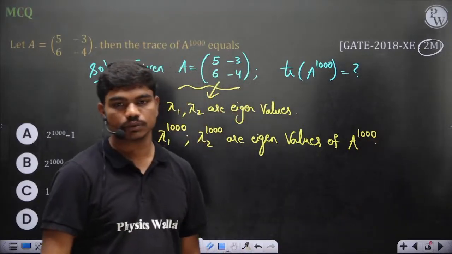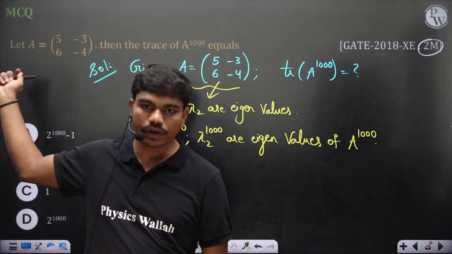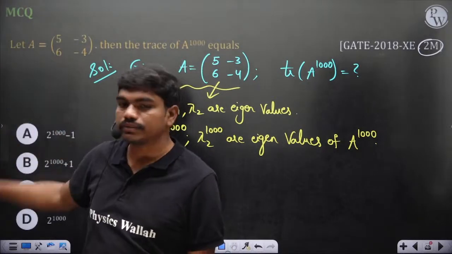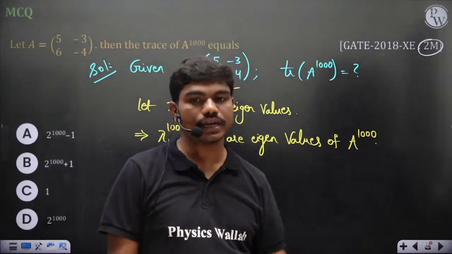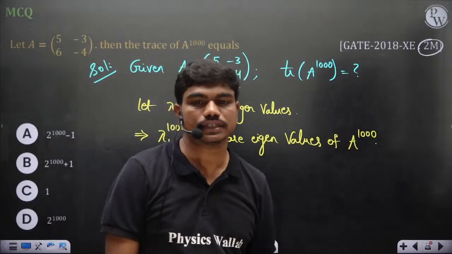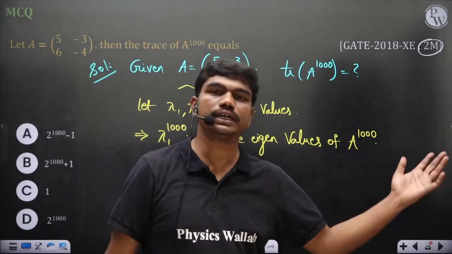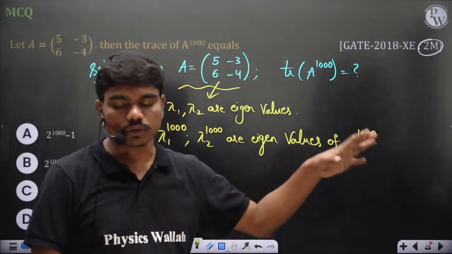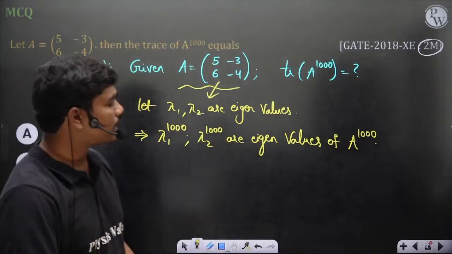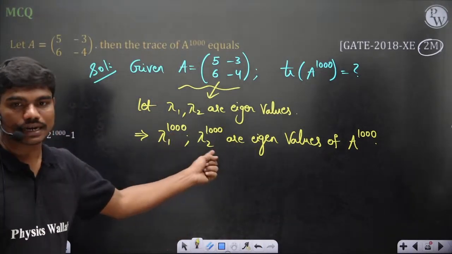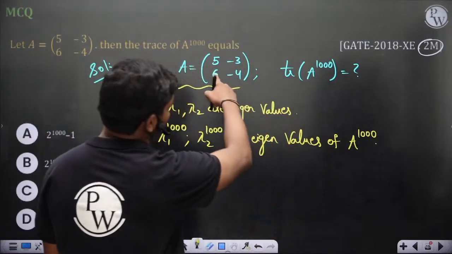Correct? This is the matrix A, 5 minus 3, 6 minus 4. If you raise A to the power 1000, what should be the trace of that matrix? It's a 2 by 2, so you could calculate A square, A cube, A power 4, till you reach A power 1000. Then again your matrix is a 2 by 2 matrix, it has two eigenvalues, and those would be lambda 1 power 1000 and lambda 2 power 1000. So let's see what the eigenvalues of this matrix are.